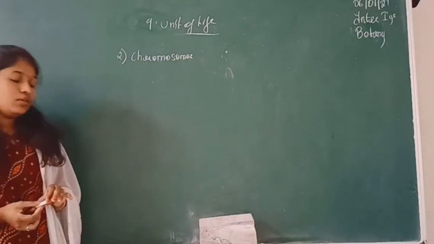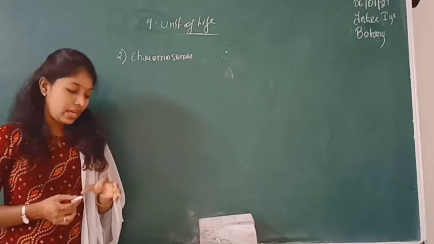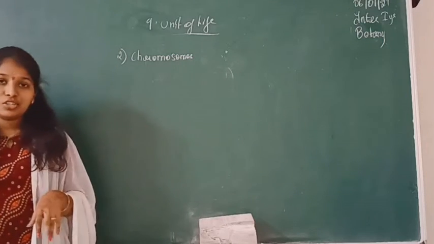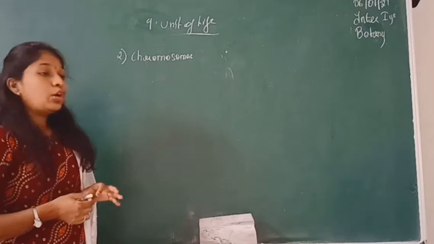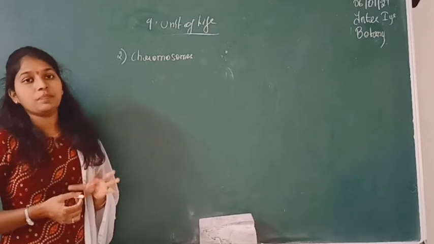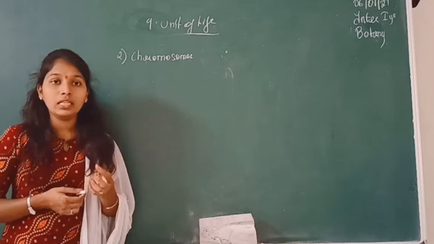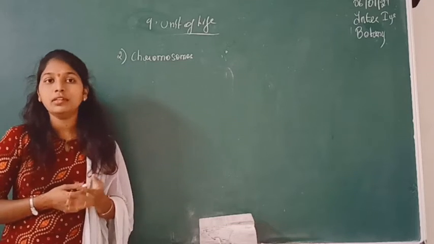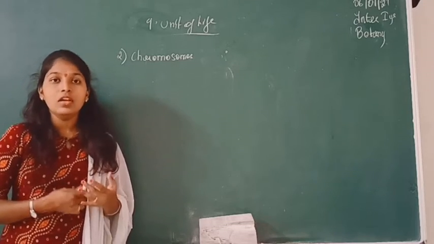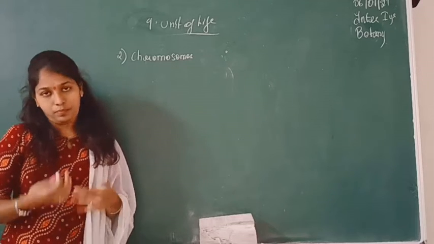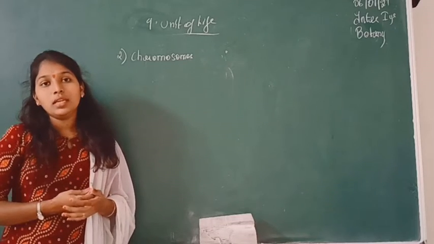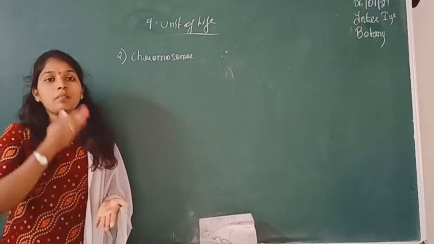So chromosomes are nothing but the darkly stained thick rod-like structures that develop from chromatin during cell division. See, for life and survival, growth is the major important thing that should occur in this life. So how is growth caused? The growth is caused due to cell division.